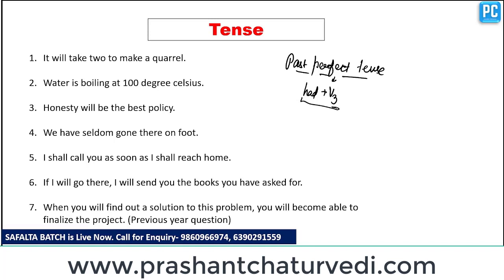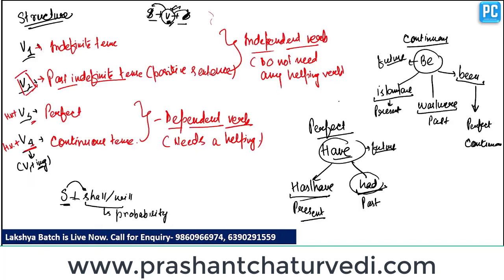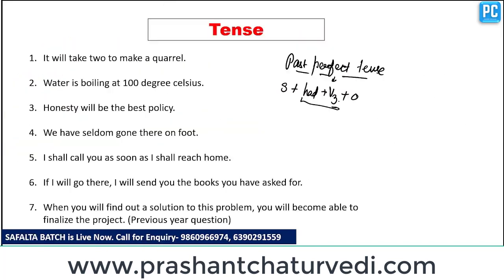Now this verb is completed. Clear? Had plus V3 is completed. So we just have to place the subject before had plus V3 and the object after the verb. Clear? Now your past perfect tense is ready. So we can construct any kind of tense by using these logics or these concepts. Clear? If I want to construct future continuous tense, what?